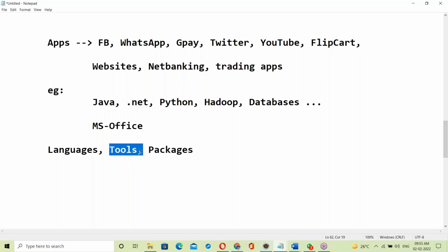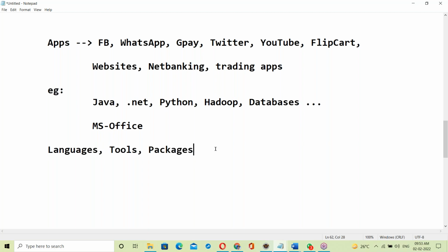Different tools, like data warehousing tools. Next, reporting tools like QlikView, Tableau. Next, DevOps tools, AWS tools, various tools we are using. When it comes to packages, like ERP packages, Oracle ERP, SAP ERP. Next, MS Office is a package. Tally is also a package, different kinds of things we are using here.